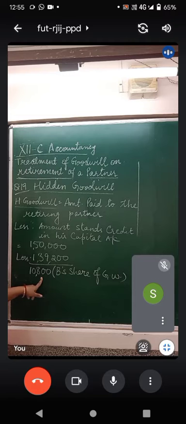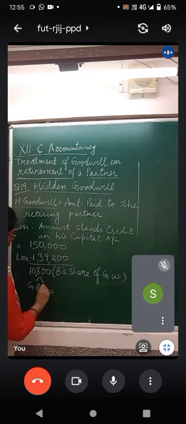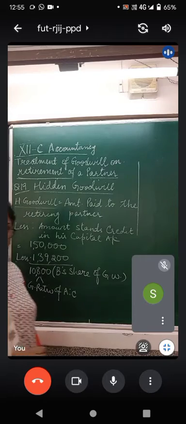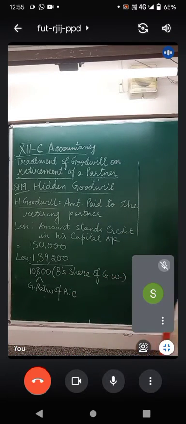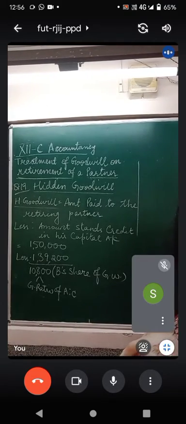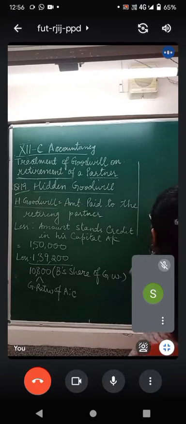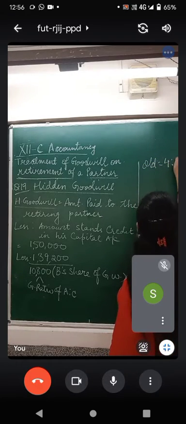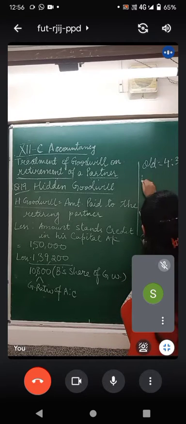This is B's share of goodwill. How will this be raised by A and C? Simple. This will be distributed amongst the gaining ratio of A and C. For you, I have worked it out. New minus old. The old ratio for the partners A, B and C stands at 4:3:2.